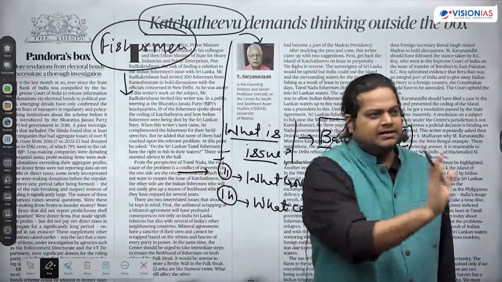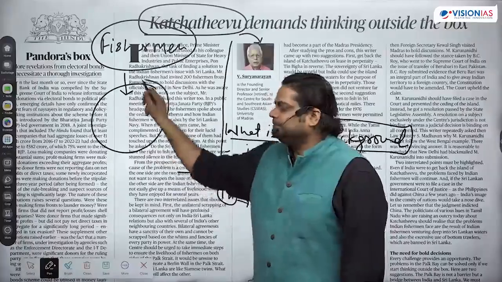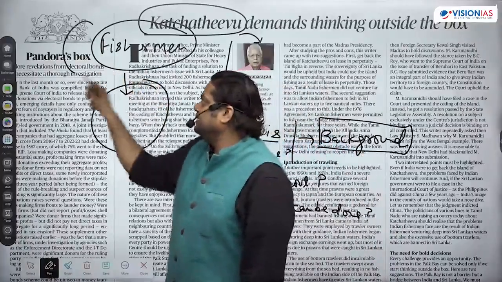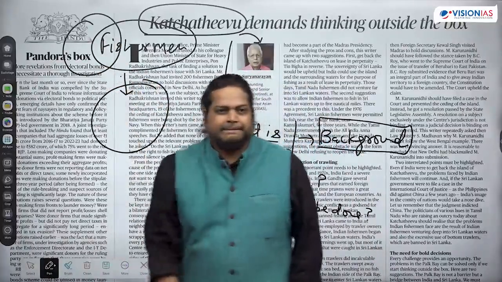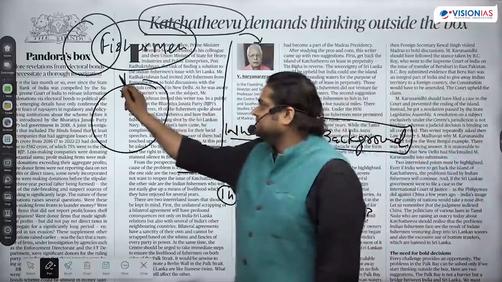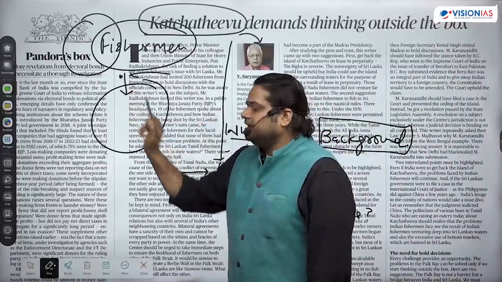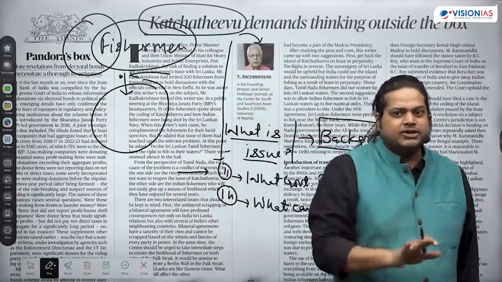Sri Lanka and India. We need to look at the map also: Sri Lanka, India, where is this island and what is happening right now. This is the island. Where is this island located, is it under Sri Lanka or India?